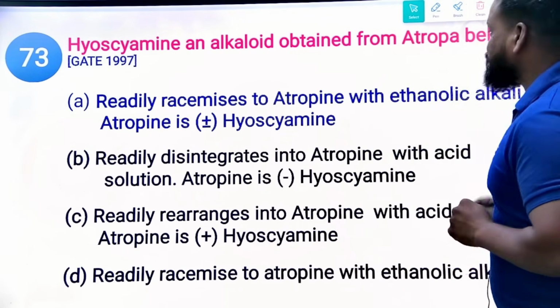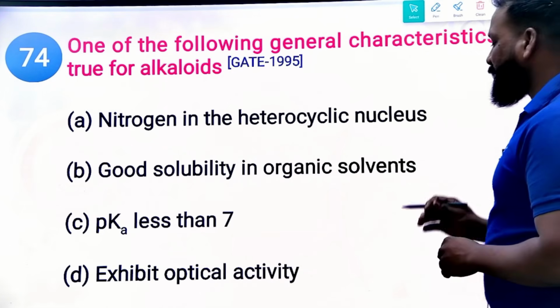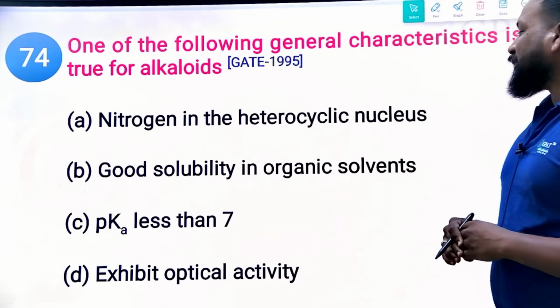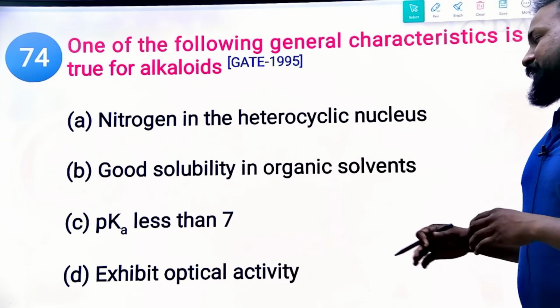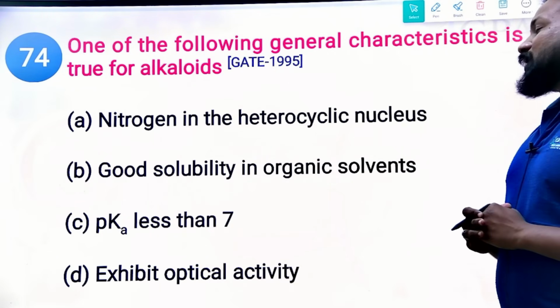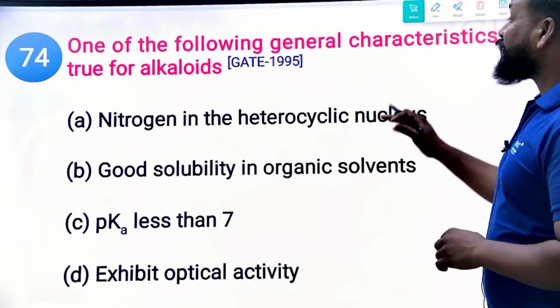Next. Which of the following general categories is not true for alkaloids? Nitrogen in the heterocyclic nucleus, good solubility in organic solvents, pKa less than 7, and exhibit optical activity. They're asking which is not true.